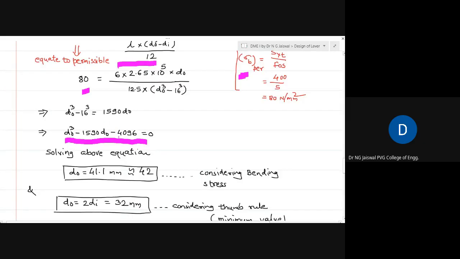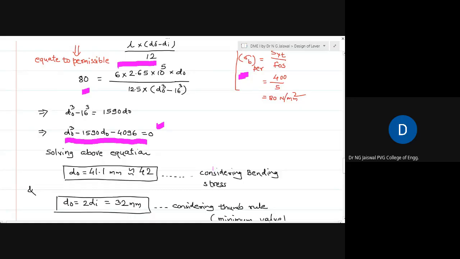The other way is that you can guess some initial value of DO, put that guess here, and let this be what you find on the right hand side. It should be very close to 0. Maybe after 4 or 5 trials, you get the value of DO. So DO is coming here 41.5, equal to 42 mm I have taken. So this is considering the bending stress equation.